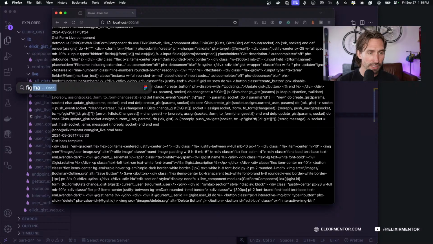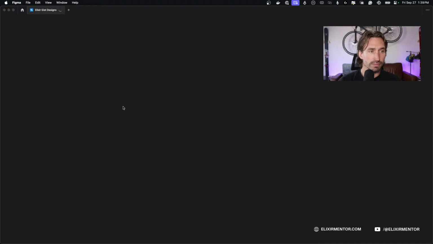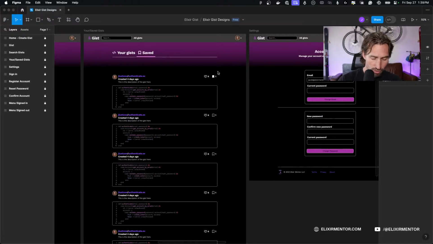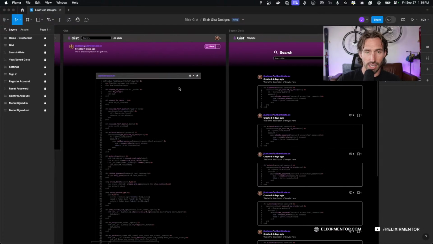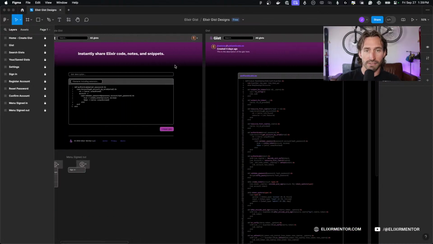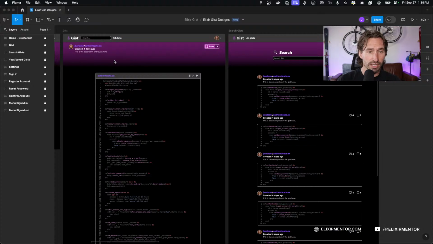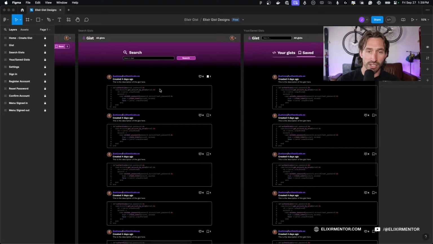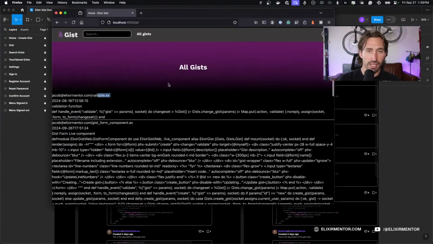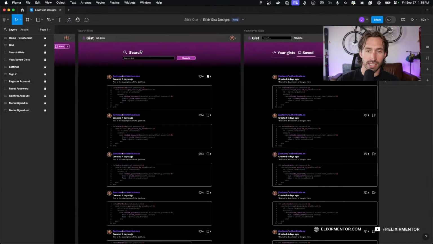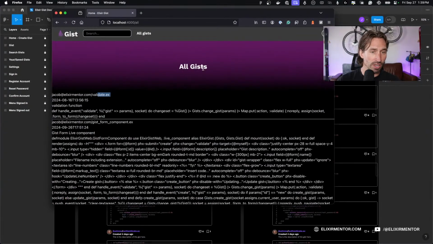And let's open up Figma so we can reference our designs here. All right, cool. So we have our designs, and let's see. We have our create gist view done, and then we have our gist view after it's created done. And now we're on the all gists view right here. And let's look at it again. Okay, we're just going to keep the top simple. We're not going to add the search for now. We're just going to keep the all gists there.